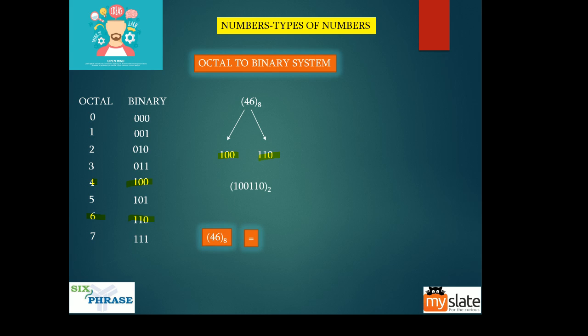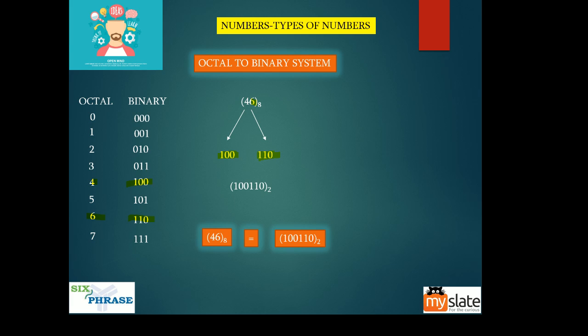So 46 in octal system is 100110 in binary system. It is as simple as that, guys. When I convert octal to binary, you should take 3 digits at a time. That is how it is done. For a single octal value you will have 3 digits of binary value. For a single digit of octal 6, you have 3 digits of binary.